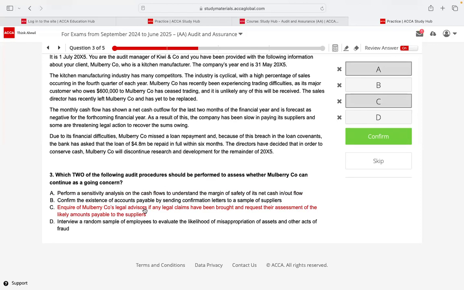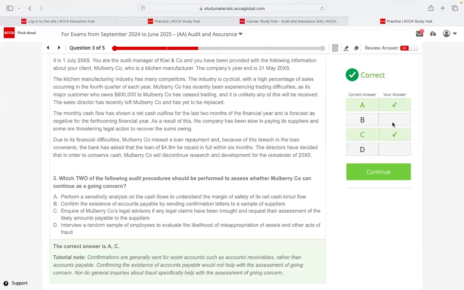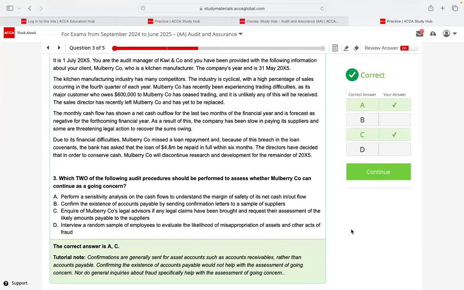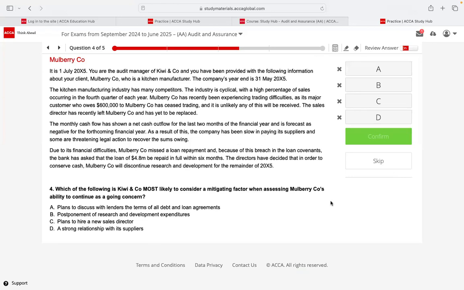Which two of the audit procedures should be performed to assess whether Mulberry Co. can continue as a going concern? All right. C. Rukshajini also gave the same answer. Good. Let's next go to Hajara.